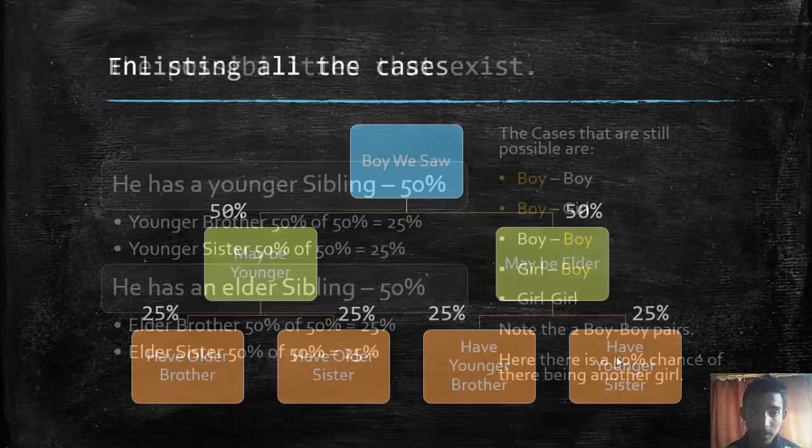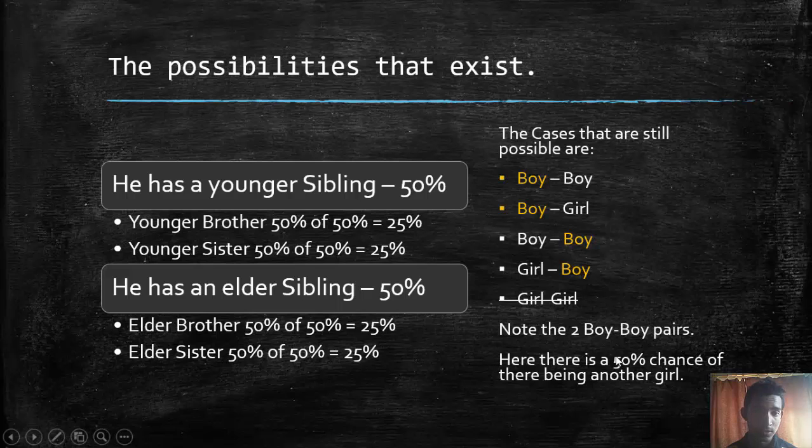Now let's put all of these cases into a list. So he has a younger sibling 50%, older sibling 50%, and younger brother 25, younger sister 25, elder brother 25, elder sister 25. Again, this has to be true because this is just an extension of the logic laid out by the second part of the question. So the cases that are still possible are boy boy, younger brother; boy girl, younger sister; boy boy, older brother; and girl boy, older sister.